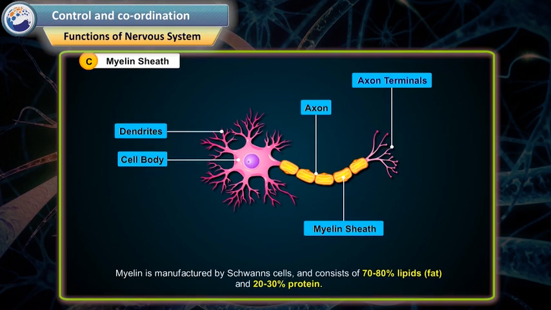Myelin is manufactured by Schwann cells and consists of 70 to 80% lipids, that is fats, and 20 to 30% protein.